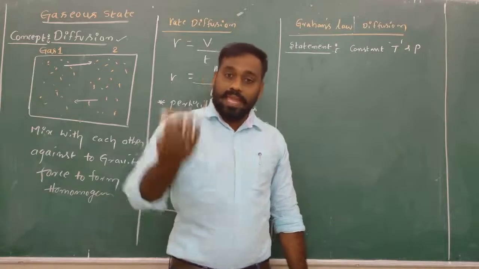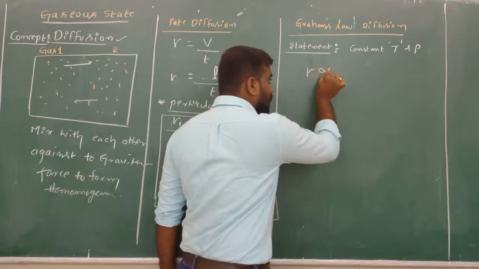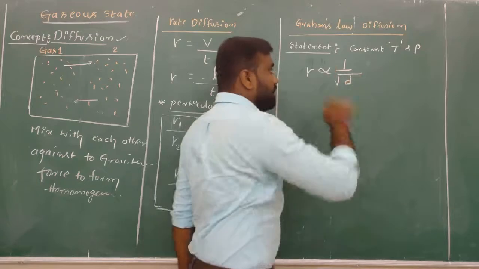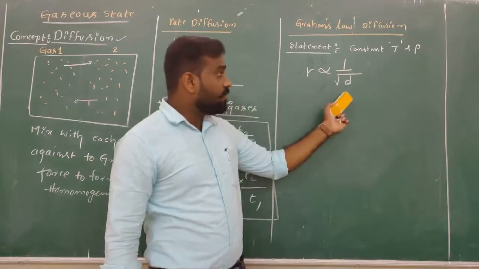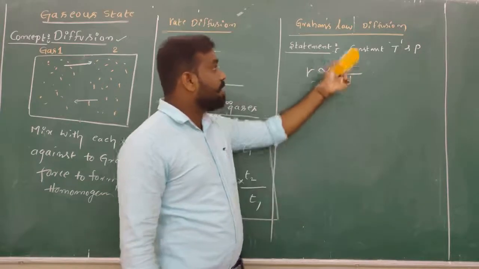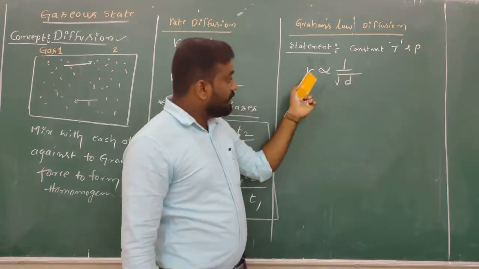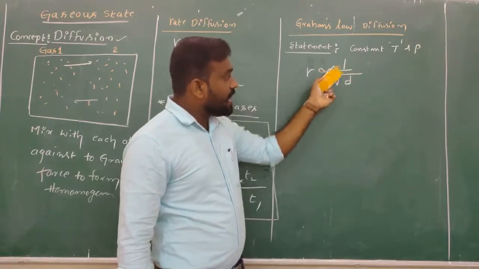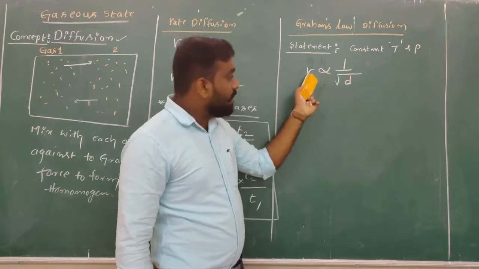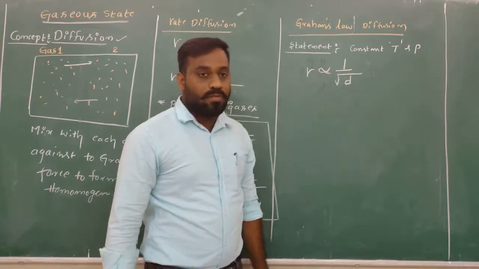Then, for any gas you take, the rate of diffusion is inversely proportional to the square root of density. This is the mathematical expression. We can also write the statement: at constant temperature and pressure, for any gas, the rate of diffusion is inversely proportional to the square root of density.